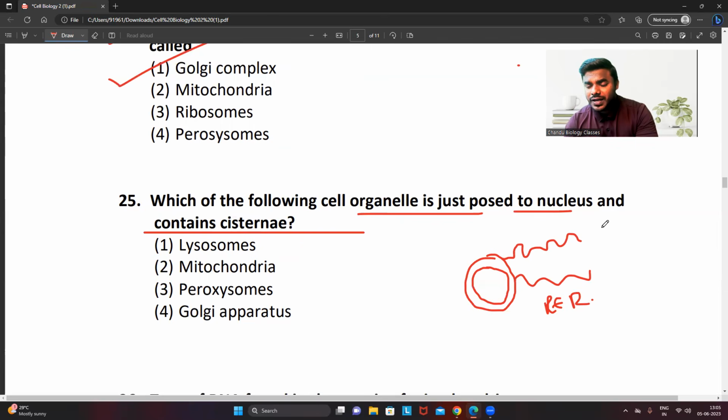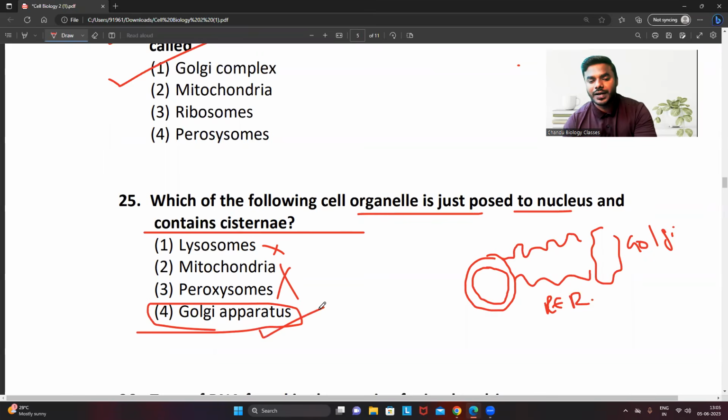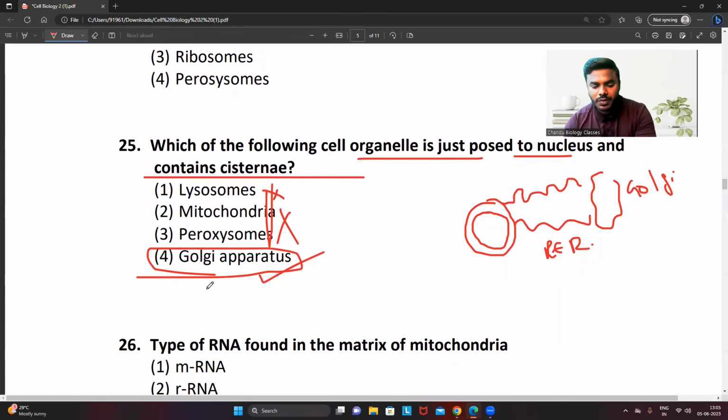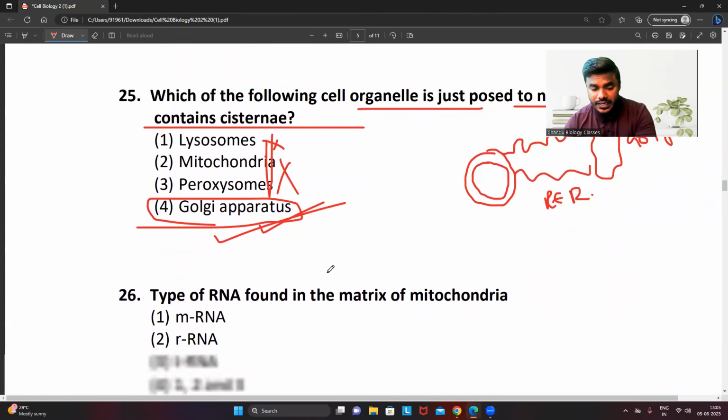Undoubtedly, the rough endoplasmic reticulum will be connected to what? It is connected to the Golgi complex only. Is it or not? So, lysosome, from the Golgi complex, proteins will go to lysosome. Mitochondria and peroxisome are completely irrelevant. What is the correct answer? It is the Golgi apparatus. And you know, right? RER, SER, Golgi apparatus only contain the cisternae. Any of these 3 organelles do not contain cisternae. There also you can easily explain the answer. Hence, the answer is 4, I mean to say.